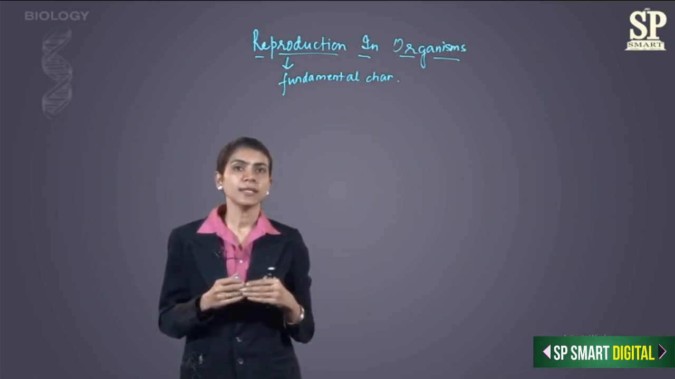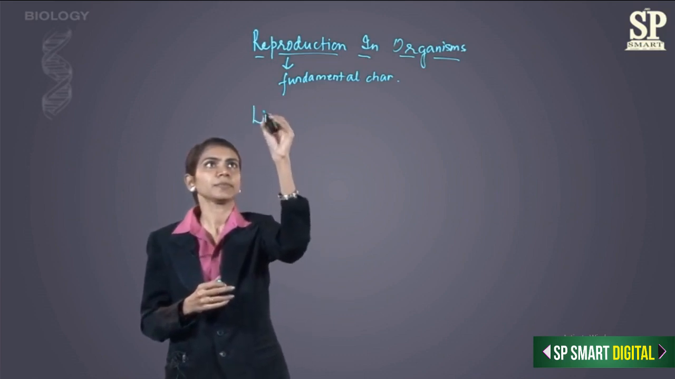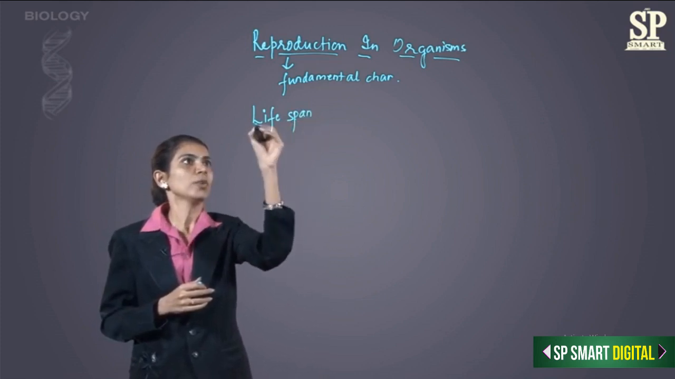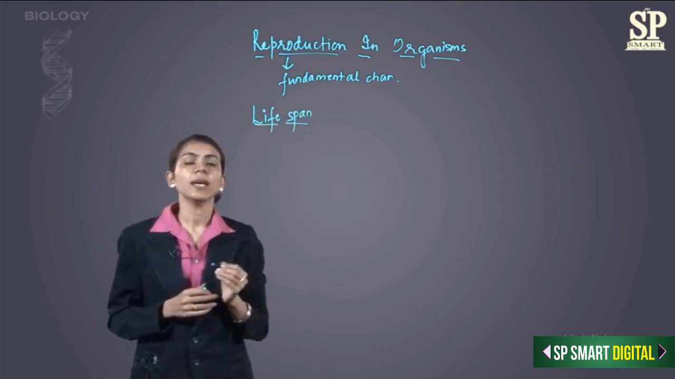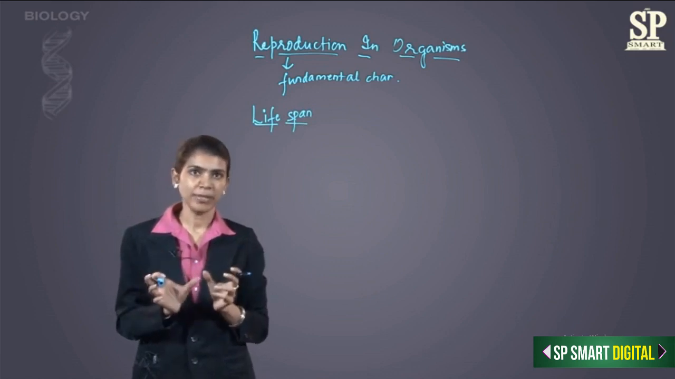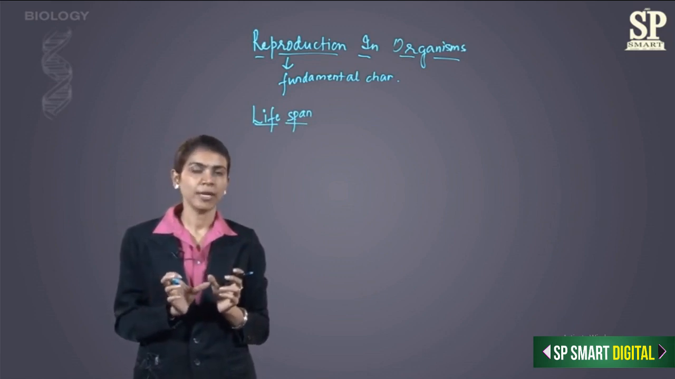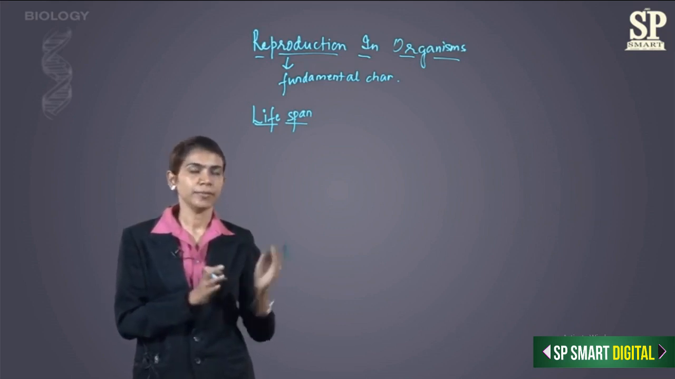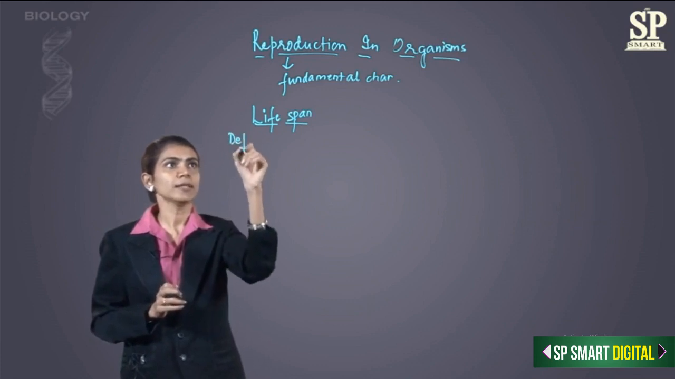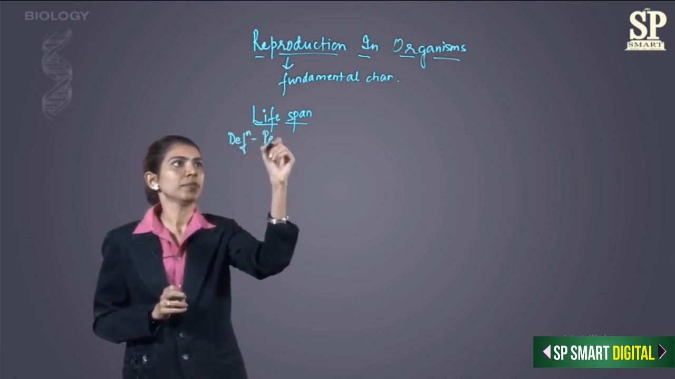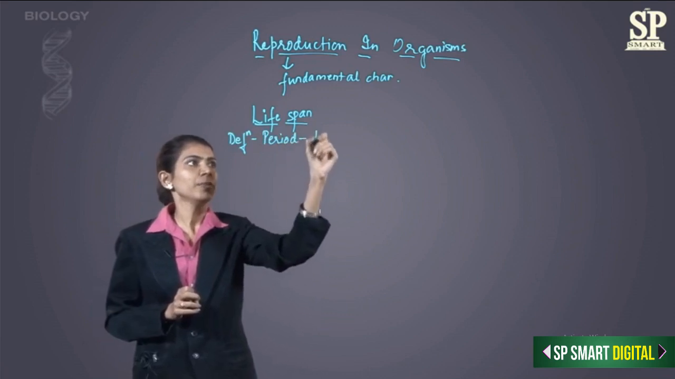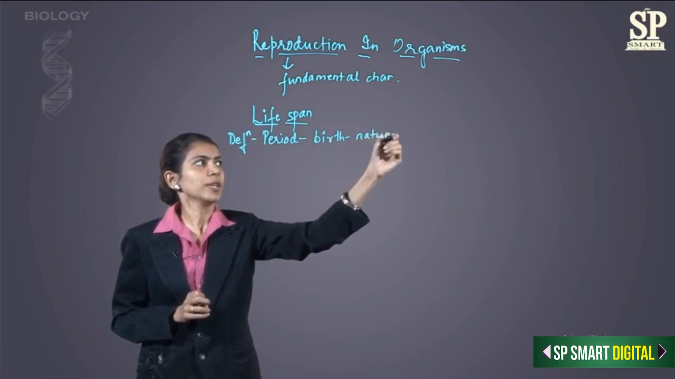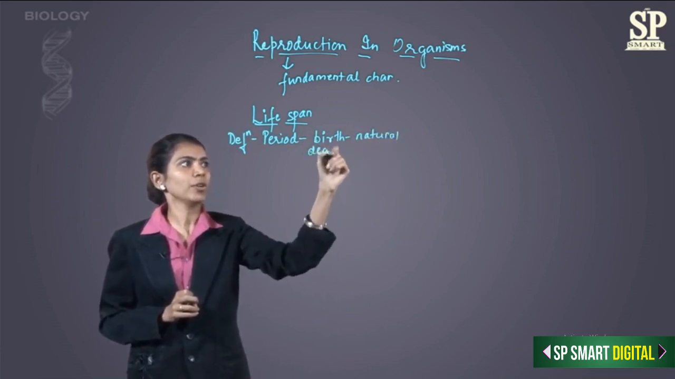Now let us understand the concept of lifespan. What is lifespan? Lifespan is basically all the time period for which any organism is alive. That means it is the period from birth to the natural death of the organism. So we can define it as the period from birth to natural death of an organism.